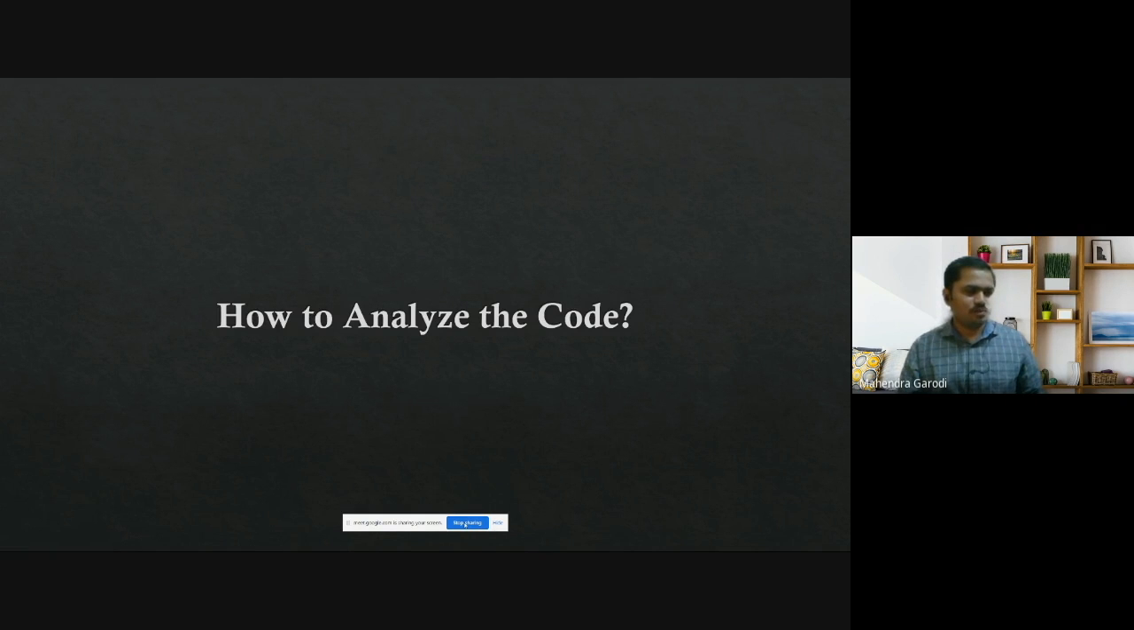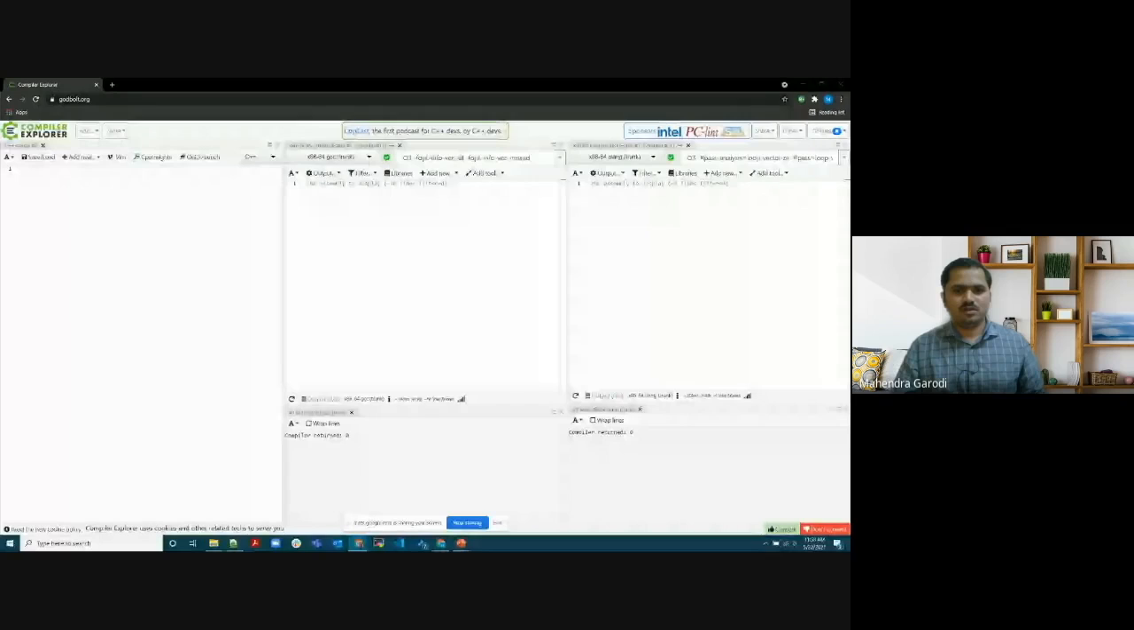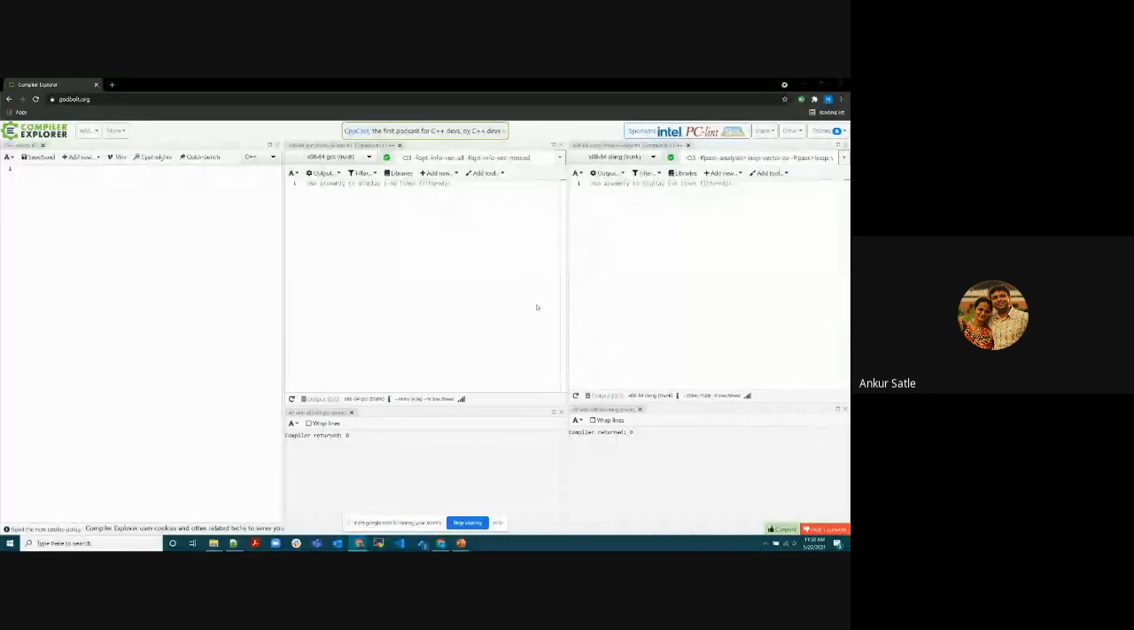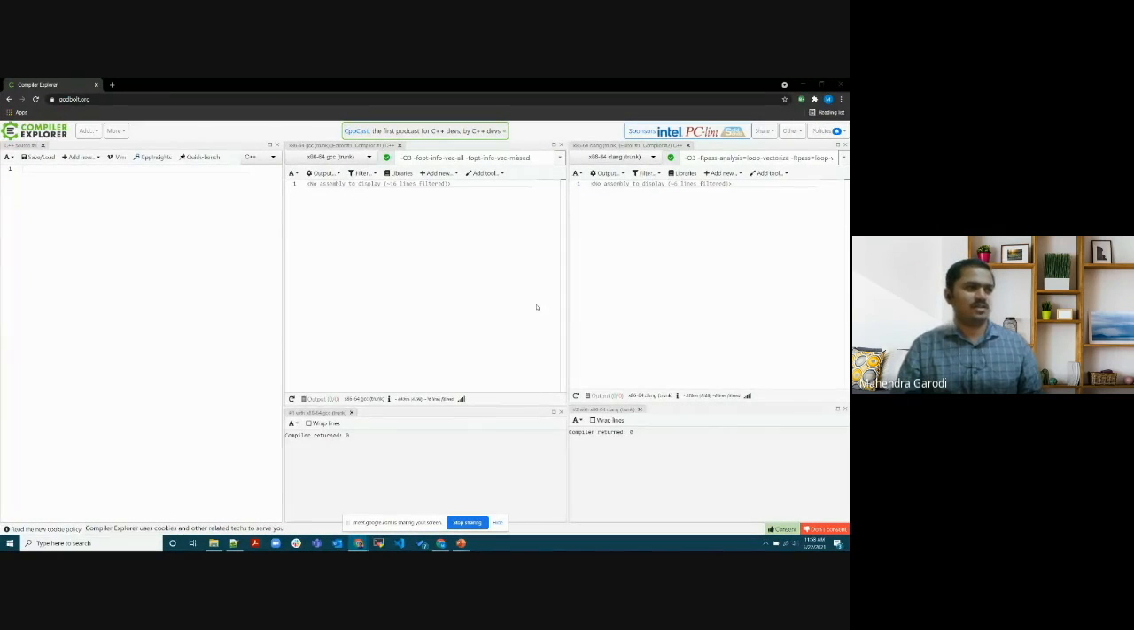So let me just stop sharing and share another screen. Okay. Hope you are able to see Godbolt, Compiler Explorer. Yes. Okay, then let's have some analysis.